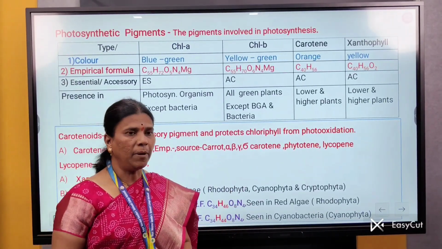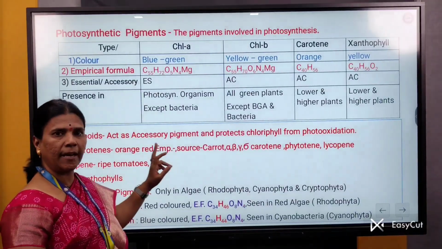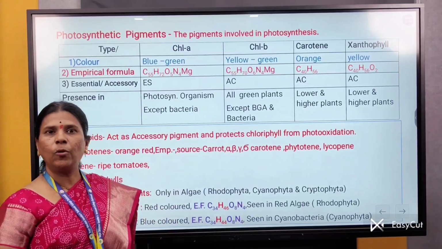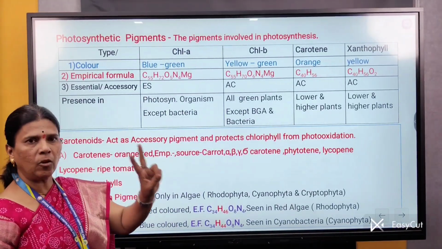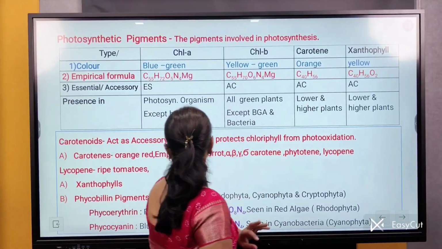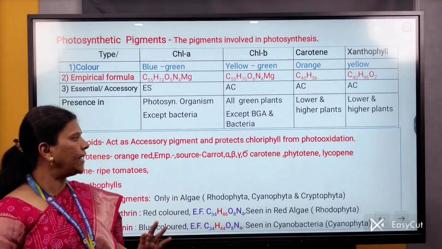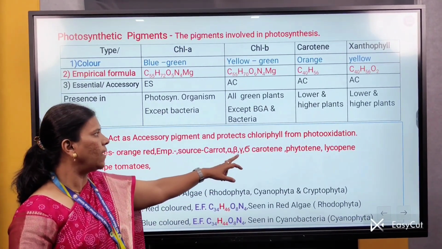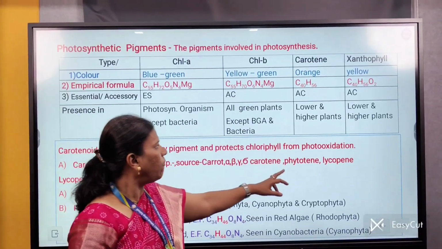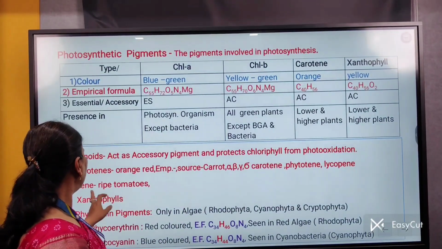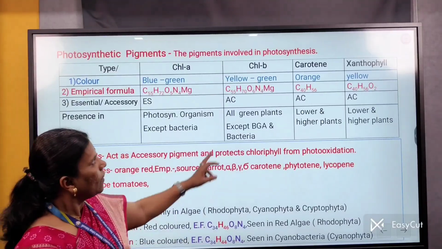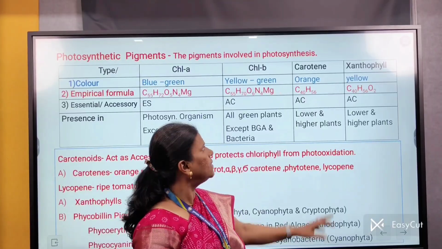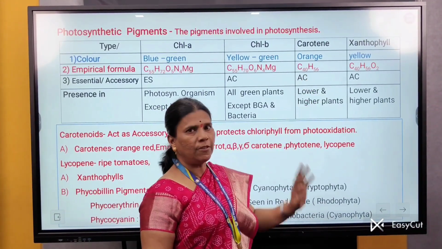Then the next main pigment is the carotenoid. Carotenoids act as accessory pigments and protect chlorophyll from photooxidation. Carotenoids are of two types: carotene and xanthophyll. These carotenoids are orange-red in color. The main source of carotenoids is carrot, in the form of alpha, beta, gamma and delta carotene. Then phytoene and lycopene are mainly present in ripe tomatoes. Carotene is observed in orange color. Its empirical formula is C40H56.